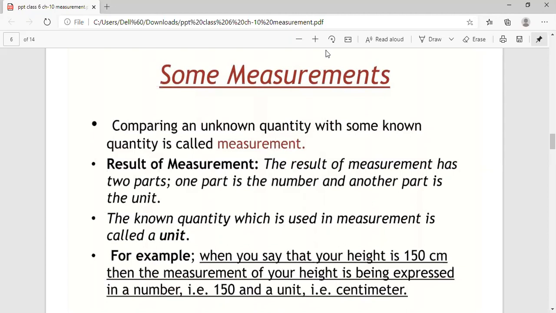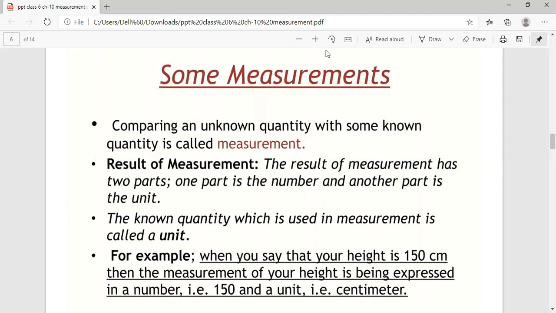So unit is a known quantity which is used in measurement. So different units are used. For smaller units, sometimes you use millimeters, centimeters, then longer units, meter, then a still longer unit is kilometers. So the known quantity which is used in the measurement is known as a unit.